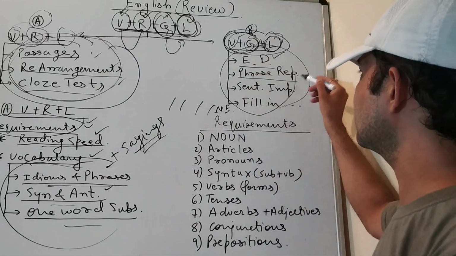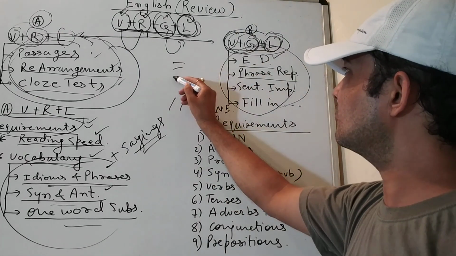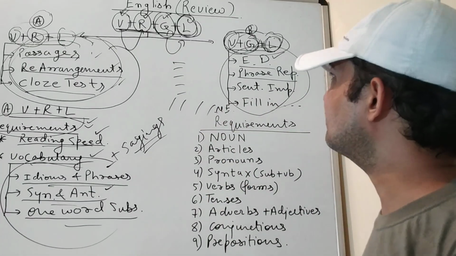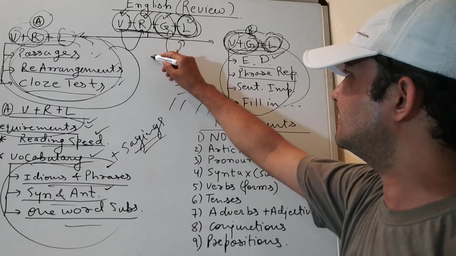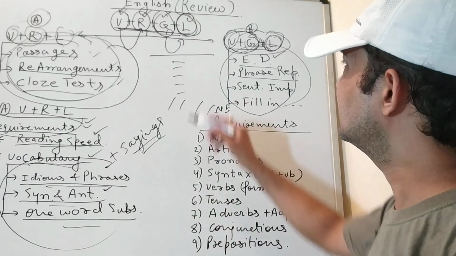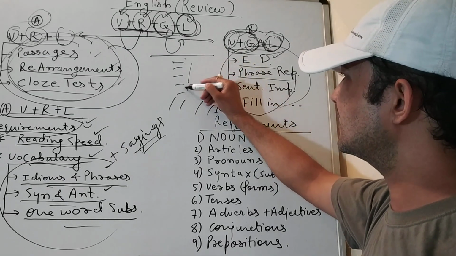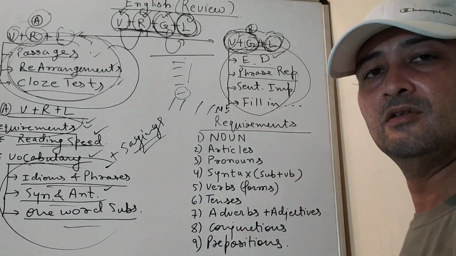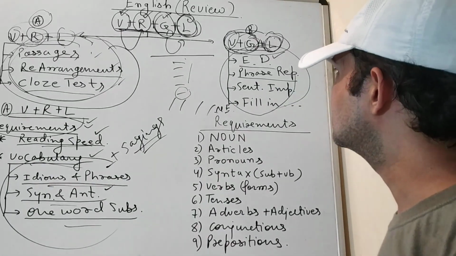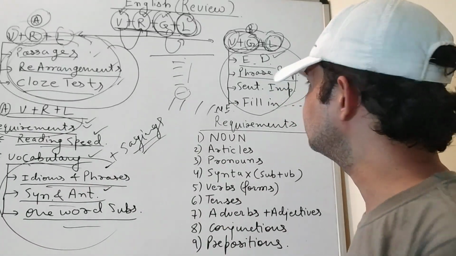The second one is phrase replacement. There are 4 to 5 options given for a statement. They are in bold letters, and you have to replace the part of the sentence that is in bold letters. Along with any of the 4 options, the last option is no replacement. That means the sentence is correct in itself. You needn't replace it with a phrase.